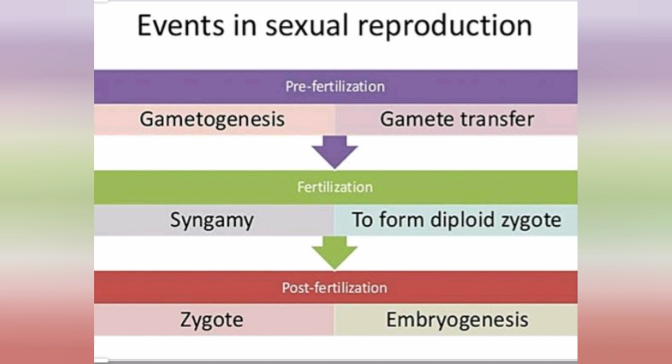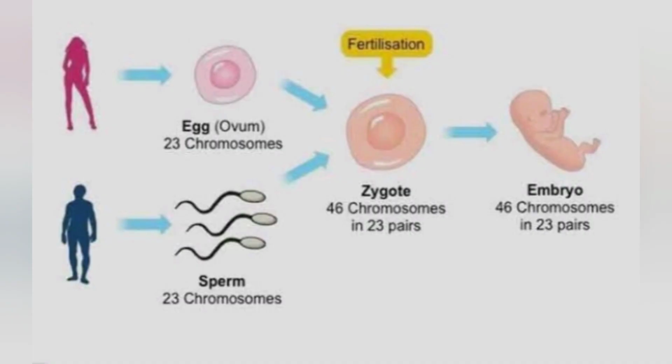These are the events which occur after the formation of the zygote. Development of the zygote depends on the type of life cycle of the organism and the nature of the environment. In fungi and algae, the zygote develops a thick wall that is resistant to desiccation, that is loss of water, and damage. It undergoes a period of rest before germination.